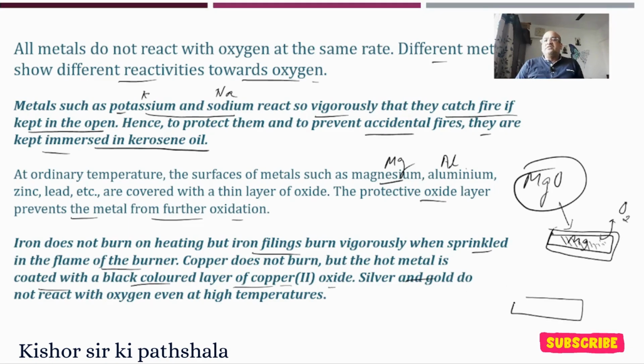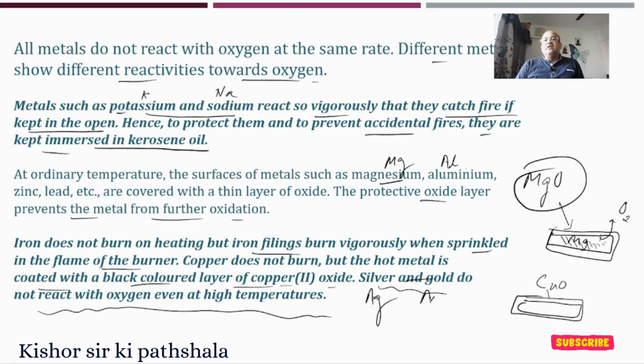In the same way, a copper oxide layer will be formed. Silver and gold do not react with oxygen even at high temperature.